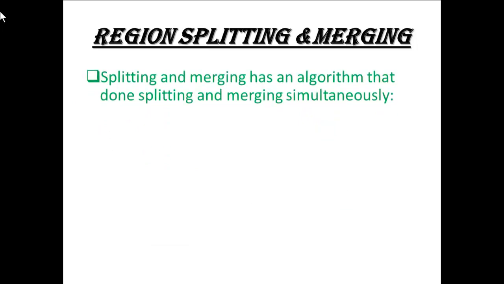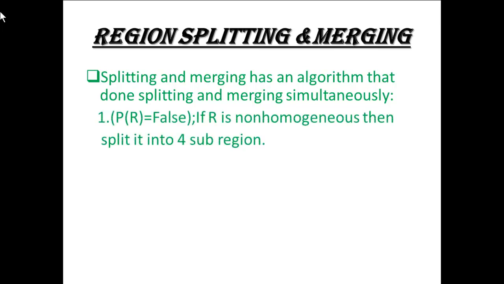Splitting and merging is an algorithm that does splitting and merging simultaneously. First, if the predicate of R is false, that is, R is non-homogeneous, then split it into 4 sub-regions.